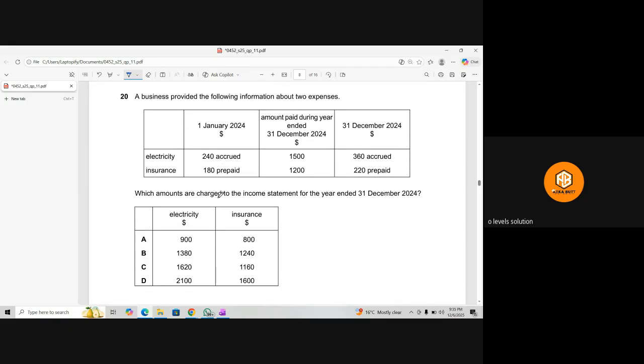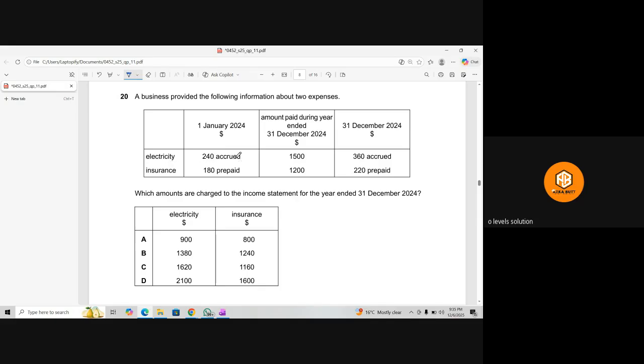A business provided the following information about two expenses: electricity and insurance. What we need to find is which amount is charged to the income statement. It's easy. We just need to make T accounts. First of all, prepare this electricity account. So in the electricity account, 250 will be accrued.